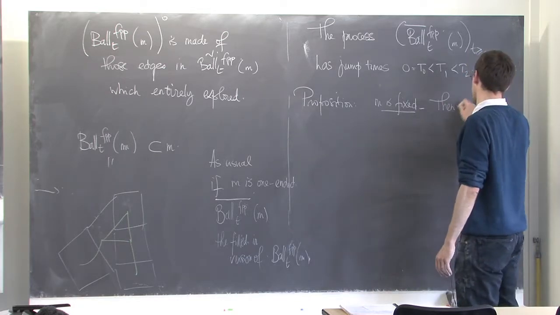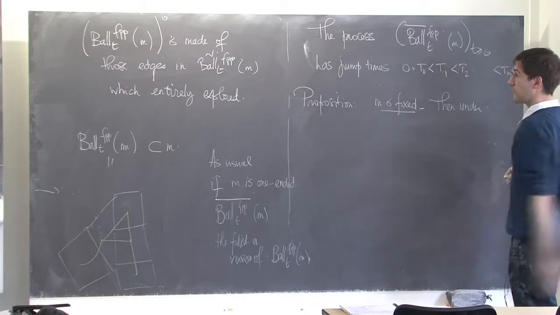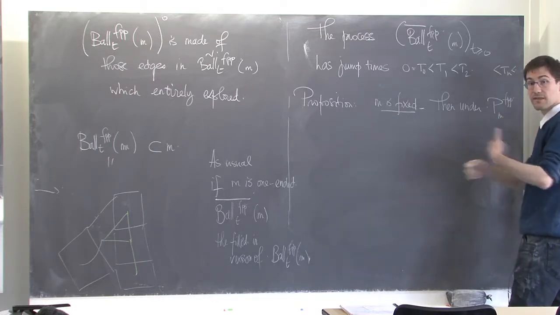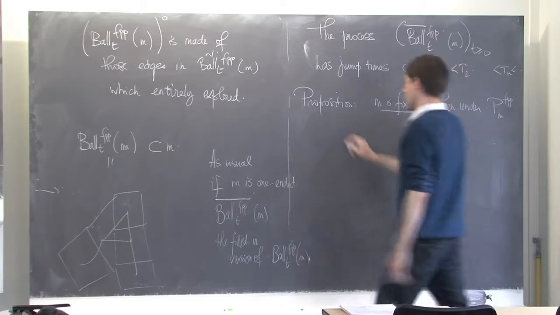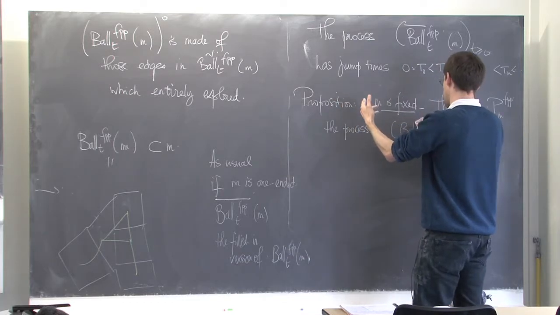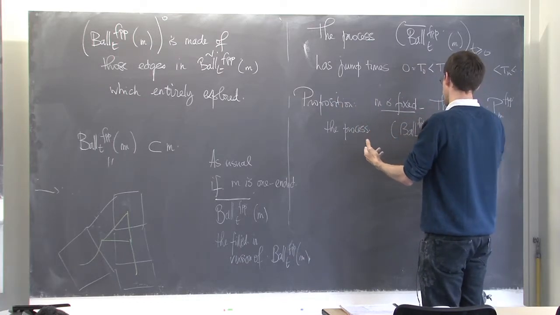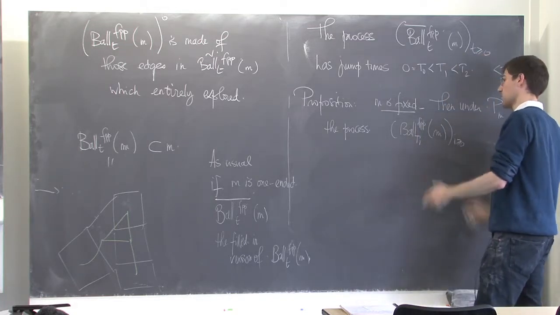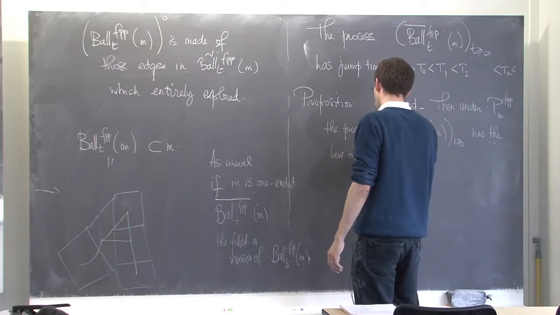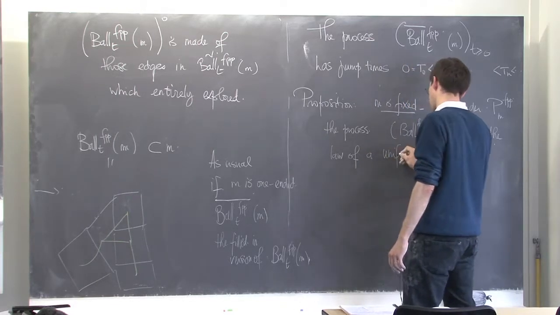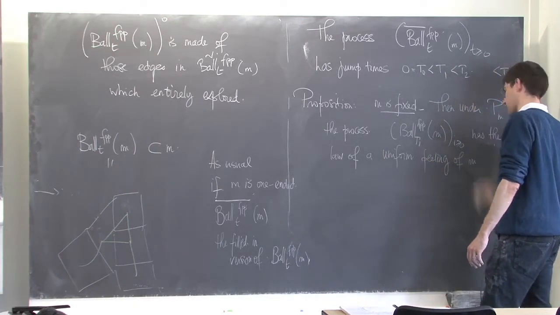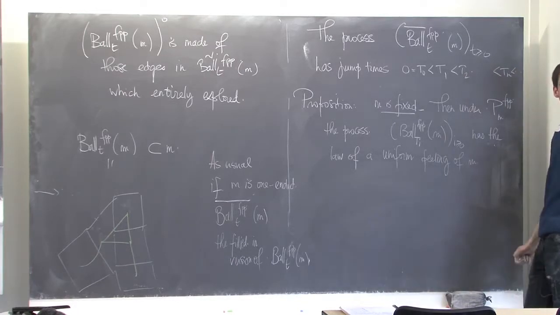Then under the measure that I defined, P_M FPP, so the randomness on these exponential edges, the process of filled balls at times Ti FPP of M has the law of a uniform peeling of M. What do I mean by uniform peeling of M?